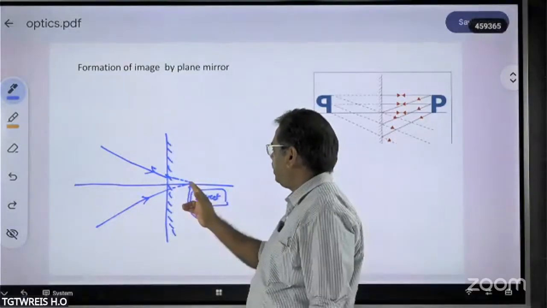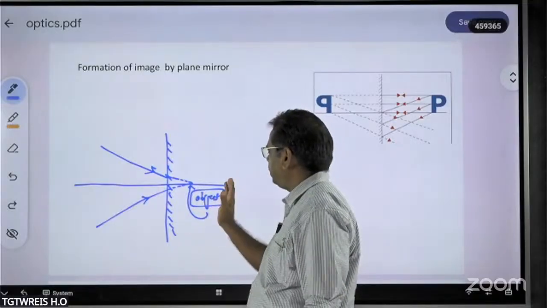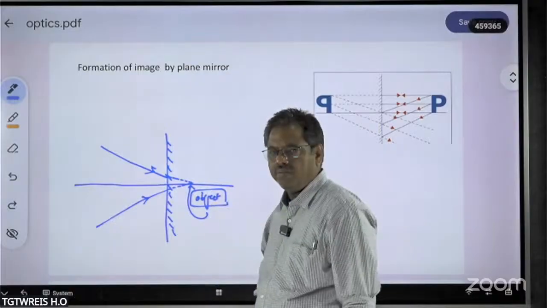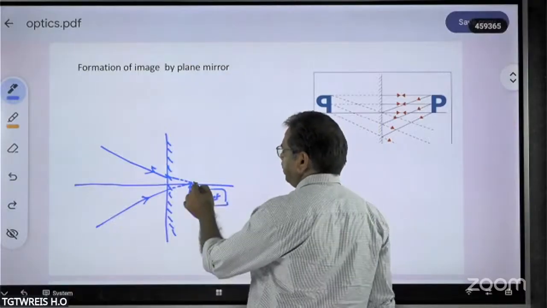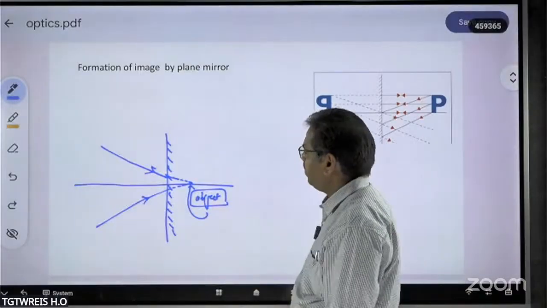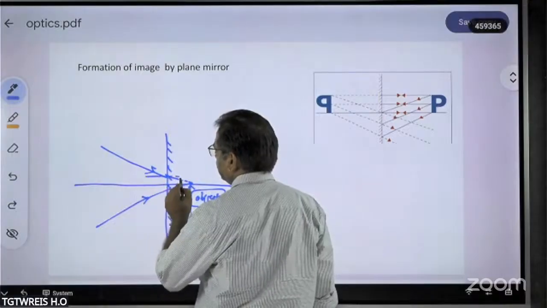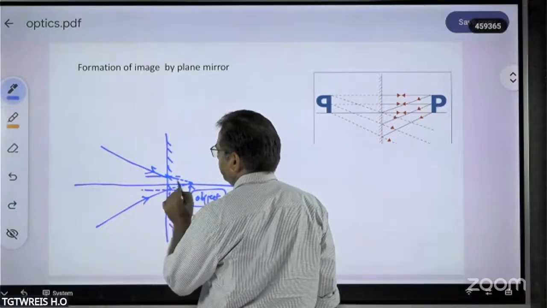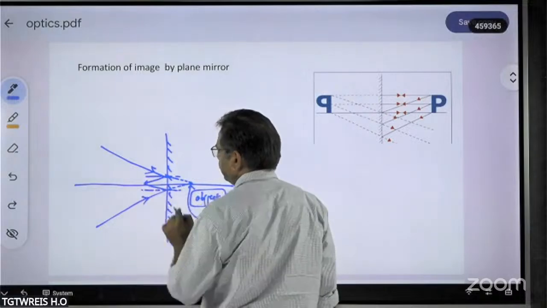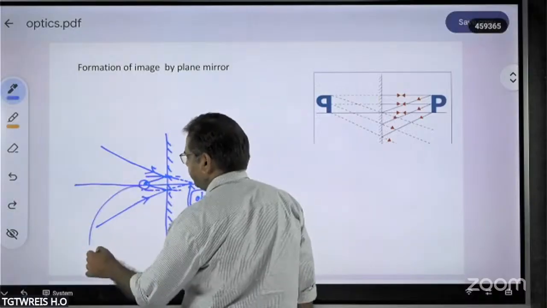But before forming that image, that is, before we treat it as an object, we have placed a plane mirror here. Then definitely the image will not be formed here because it is obstructed. Because of that, the light rays will be reflected back. That means this will become the final image.